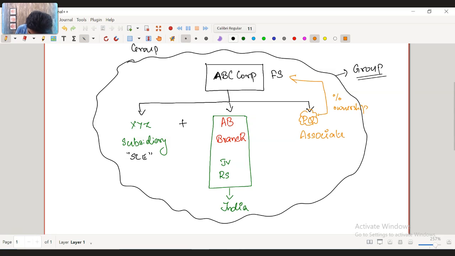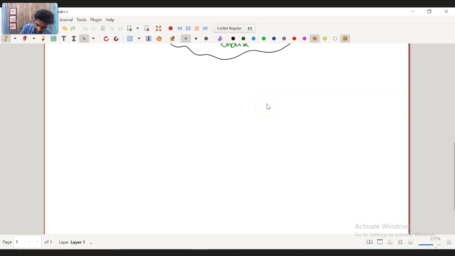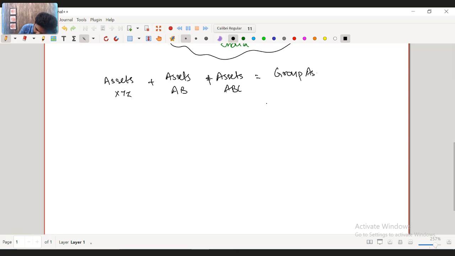So in full consolidation, the assets of XYZ plus the assets of AB will be added to the assets of ABC, and that will be called the group assets of ABC Corp.